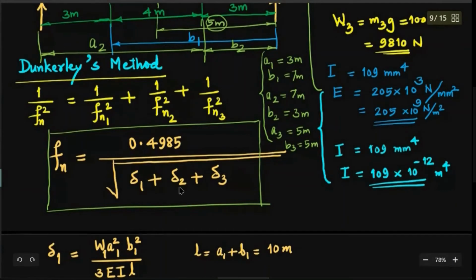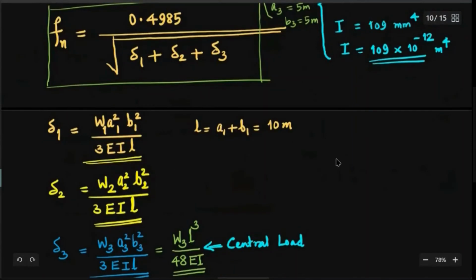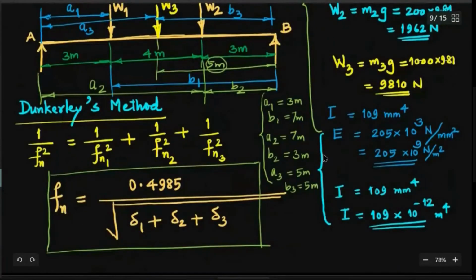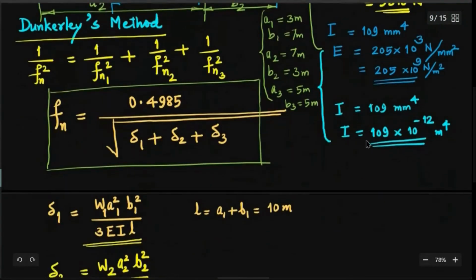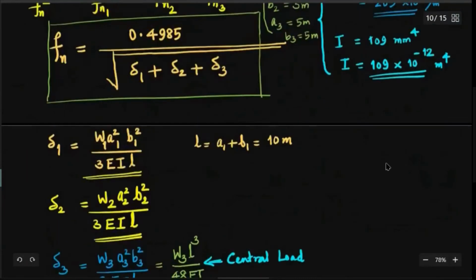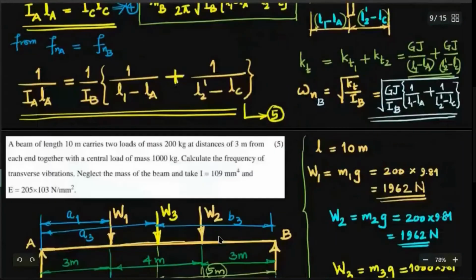in millimeters. It won't work, because 0.4985, that is 1 by 2 pi into root of 9.81, is the numerical value we arrived at when we substitute g in meter per second square, the SI unit. So delta 1, delta 2, delta 3 must be in meters, not in millimeters. So it is better that you convert Young's modulus and the area moment of inertia of the cross section of the beam and all in SI units. Okay, now you can find out Fn. That's all about this question.